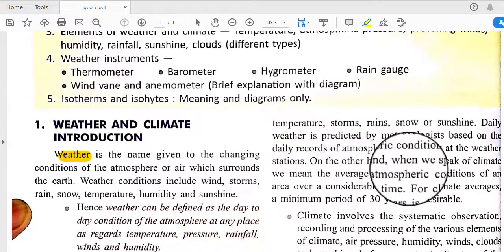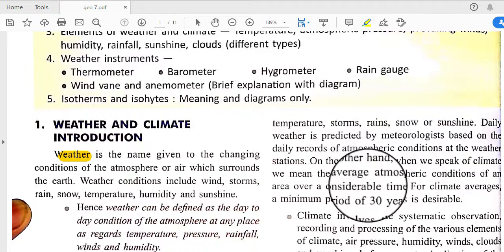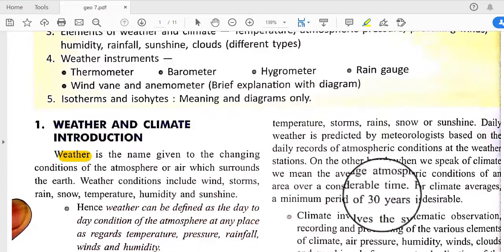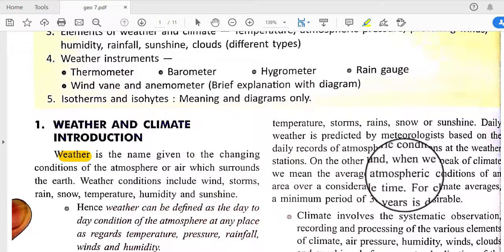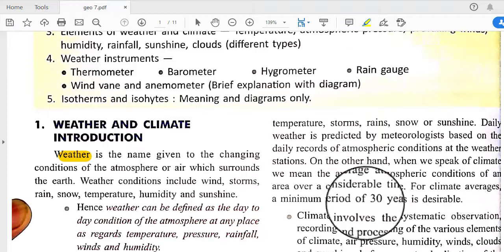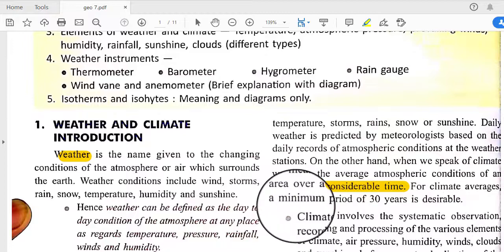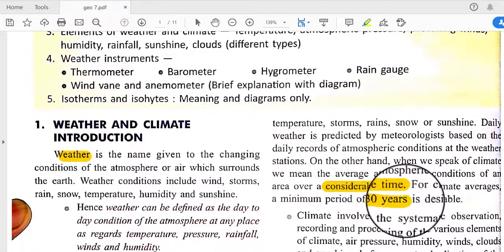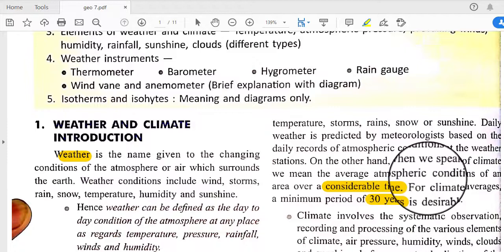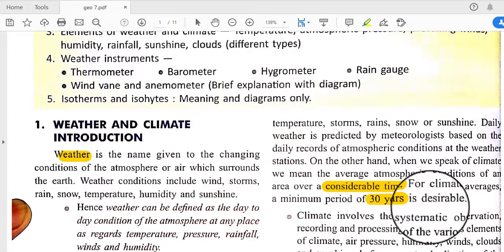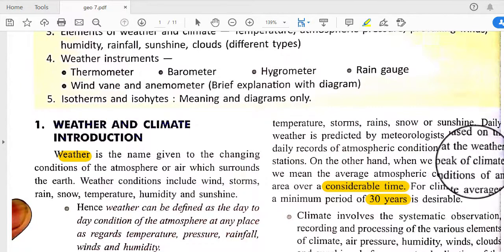On the other hand, when we speak of climate, we mean the average atmospheric condition of an area. Climate is not a day-to-day phenomenon. It is the average of the weather condition of a place over a considerable time, and the minimum period for the climate average is 30 years. A minimum 30 years average condition of weather is called climate.